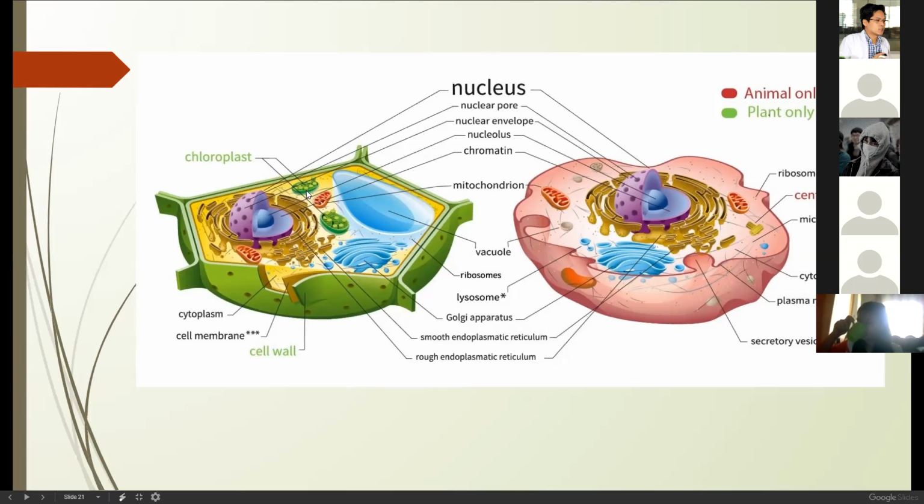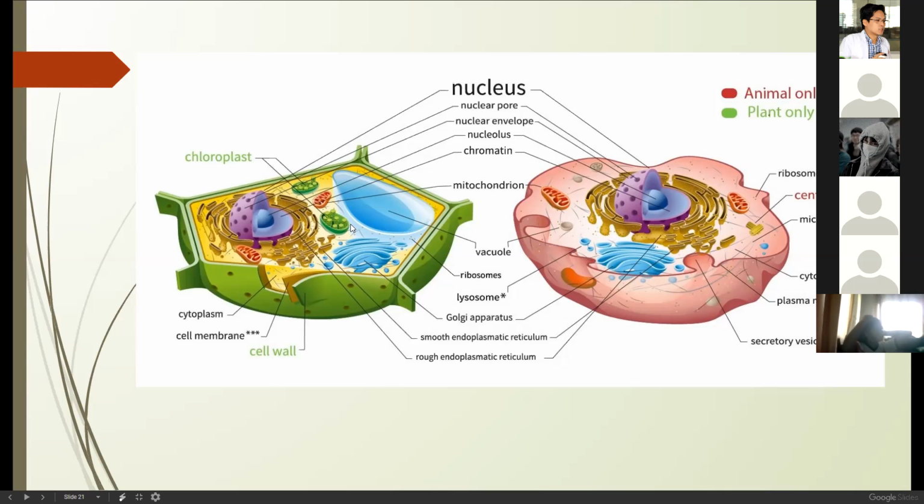Plants also contain a cell wall. Animal cell doesn't have a cell wall. Animal cell doesn't have chloroplast. If you look at the vacuole, plant cell has a large vacuole compared to animal cell. You look at the animal cell vacuole, it is so small compared to plant cell vacuole.